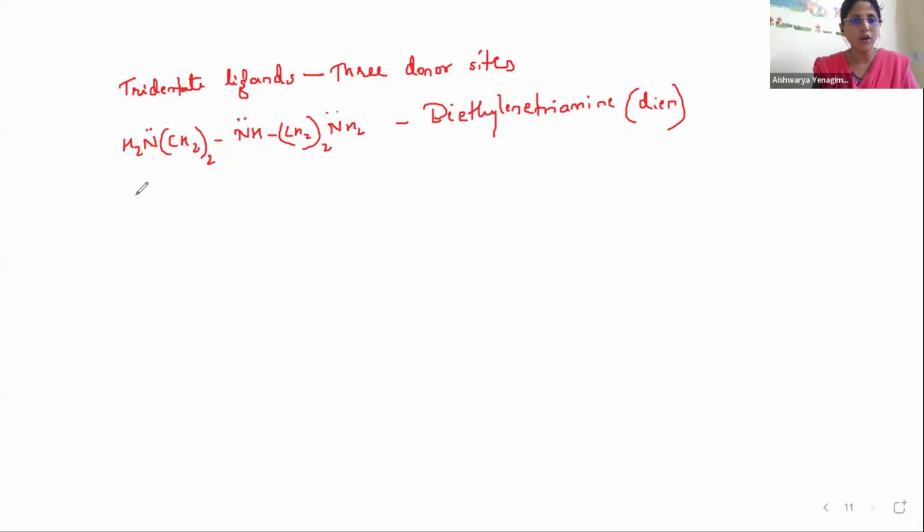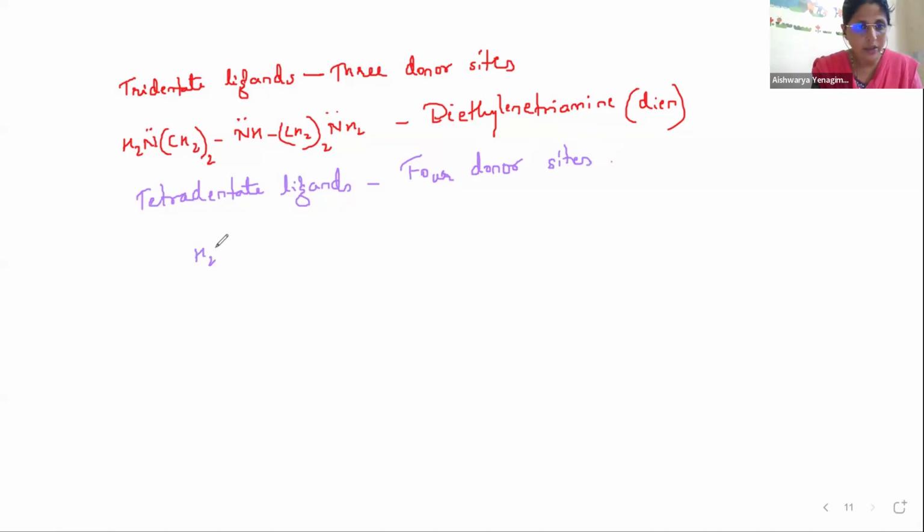Then we have an example for tetradentate ligand. So tetradentate, the word tetra stands for 4 donor sites. 4 donor atoms or donor sites, it is one and the same. So for example, I'll write here H2N CH2 twice NH, lone pair of electrons, CH2 twice NH, lone pair of electrons, CH2 twice NH2, lone pair of electrons.